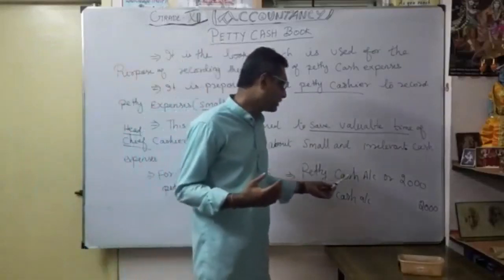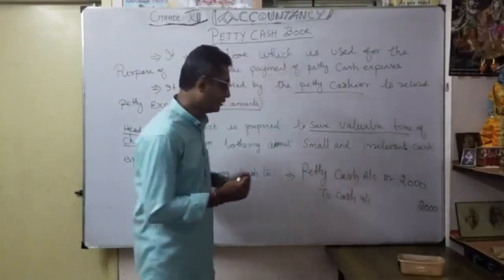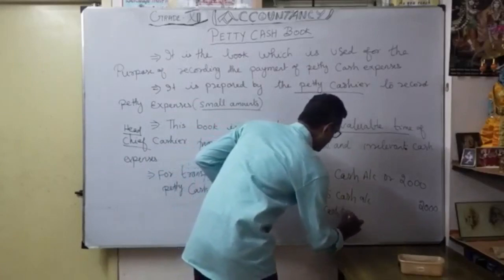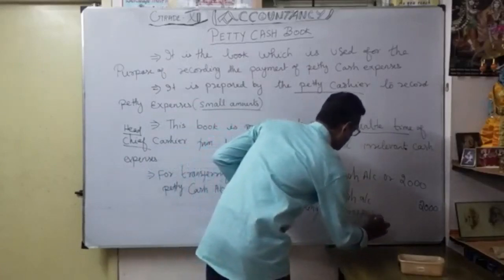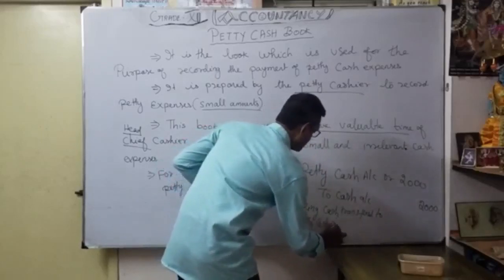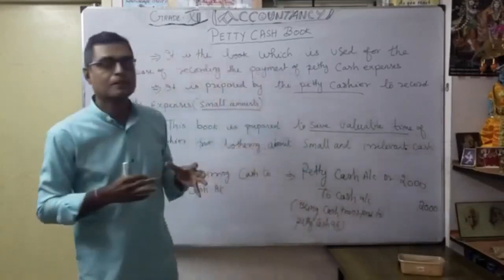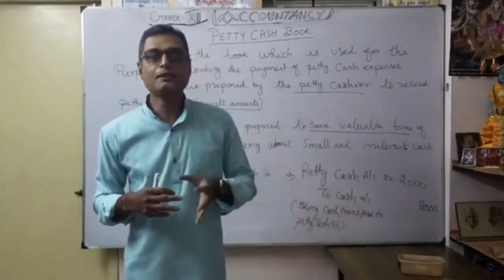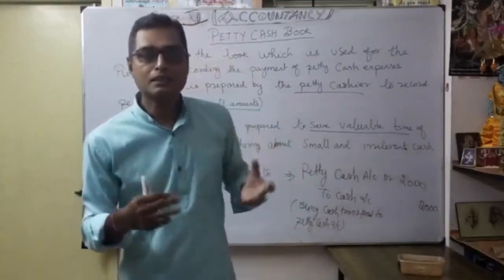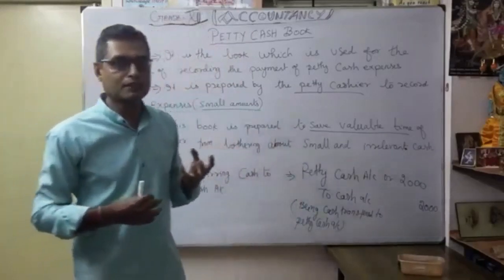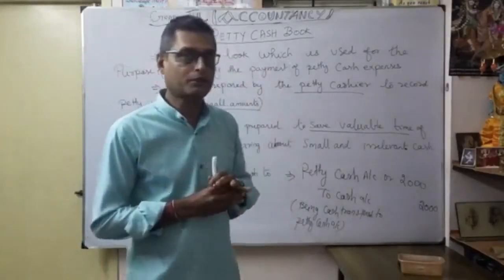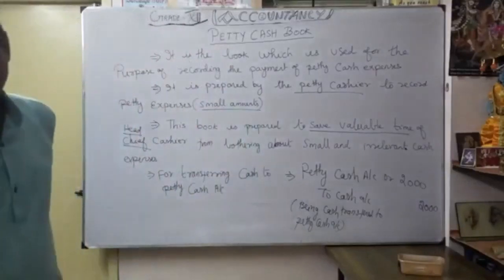What is the entry here? Petty cash account debit to cash account. The narration we can say is being cash transferred to petty cash account. How are we doing this? Monthly, you transfer some amount to petty cash account. After meeting that particular month's small amounts, any balance is carried, and again you maintain it. You are going to see the differences. I am going to prepare the petty cash account. What are the types of petty cash book? Now, just to see the idea about petty cash book.